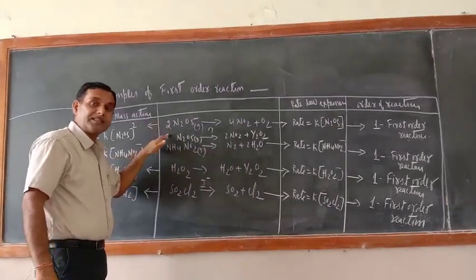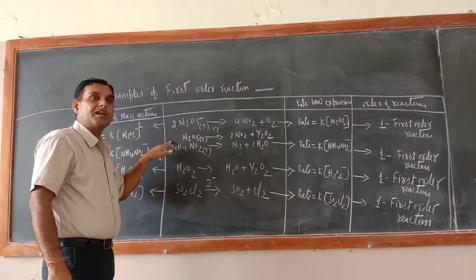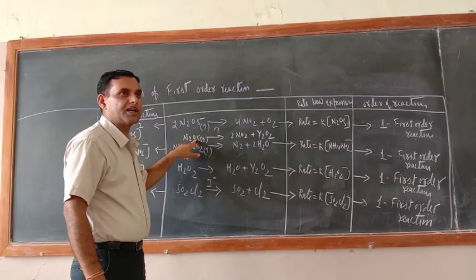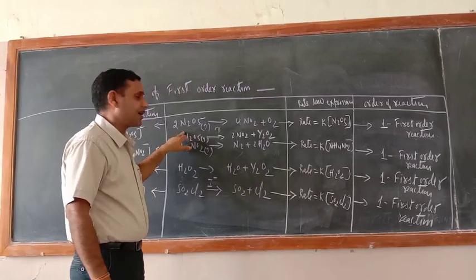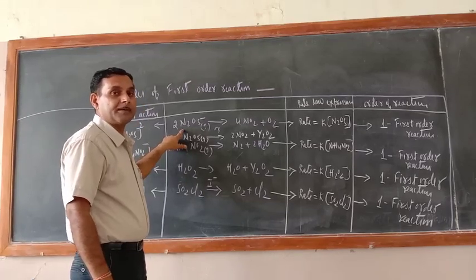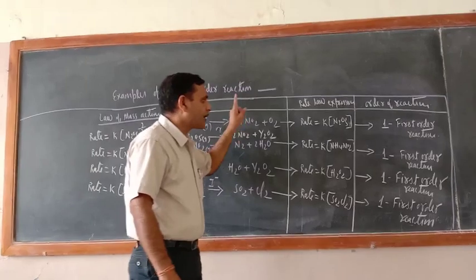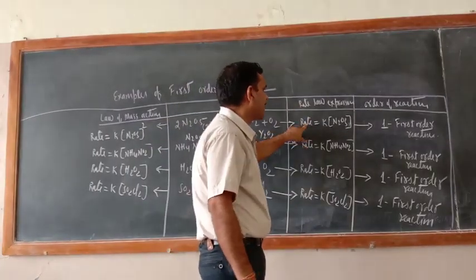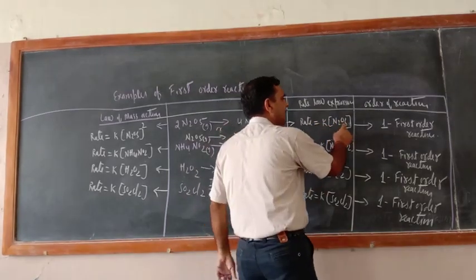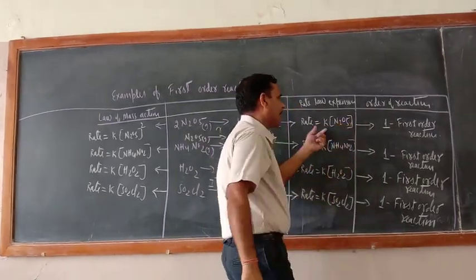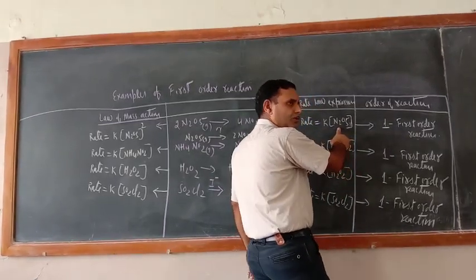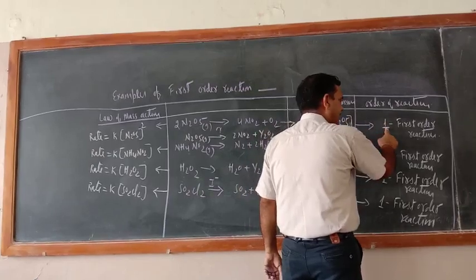Means in the balanced chemical equation 2 is written, but actually only one molecule of N2O5 is taking part in the chemical reaction. That is why the concentration of one molecule of N2O5 is considered. So according to the rate law expression, rate equals K[N2O5], meaning only one molecule of N2O5 should be written here. Since one molecule of N2O5 is getting changed during the course of the reaction, the order of reaction is 1.